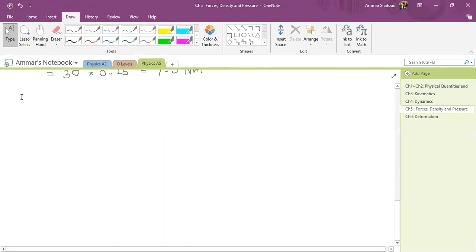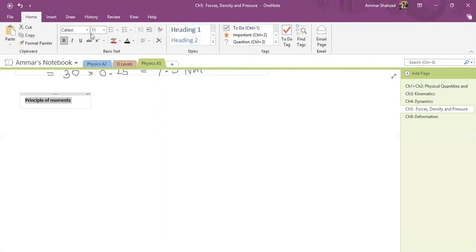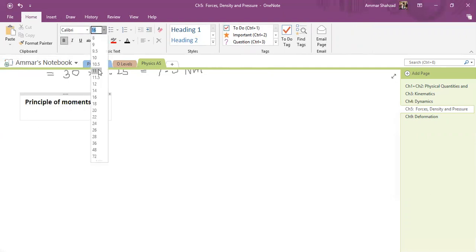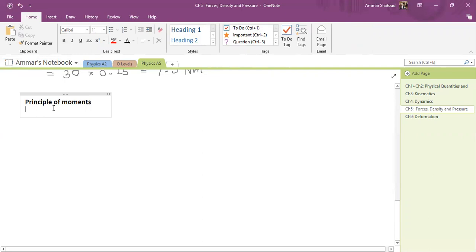So, principle of moments. Let me increase the size a bit. So what's the principle of moments basically? Decrease size, and yeah. It basically tells you